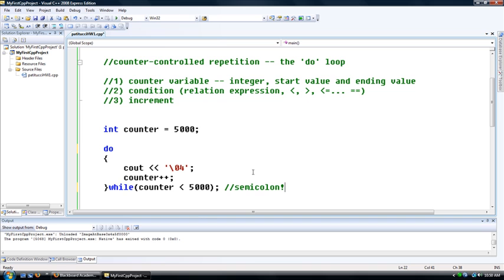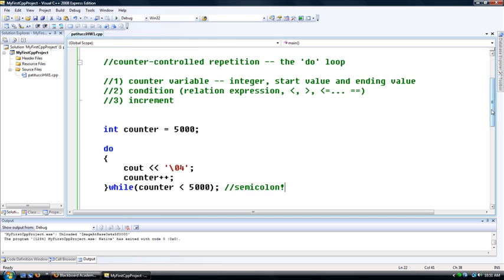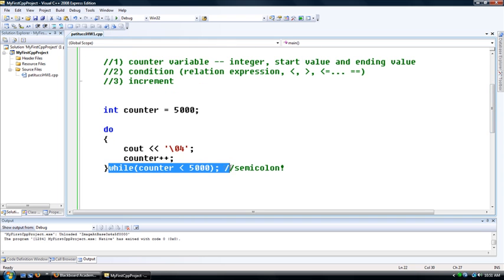You may be able to look at this and intuitively guess how many times this loop is going to run. When it was just the while and we started at 5,000, we didn't get any diamonds at all. You may look at the visual structure of this and take a guess as to how many diamonds I'm going to get. So take a guess, and now we'll run. I did get one diamond. So that's the difference. The do loop is like the while loop, except the condition is at the bottom.